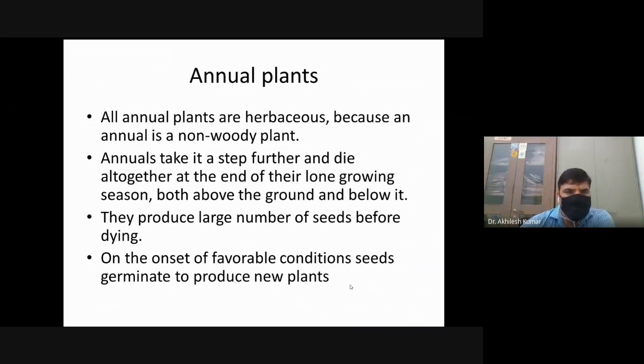The characteristic feature of annual plant is that at the end of their growing season, the entire plant, including aerial and underground part, both parts die, and the seeds remain for the next season as a perennating part. They produce a large number of seeds before dying. On the onset of favorable condition during next year, seeds germinate to produce new plants.